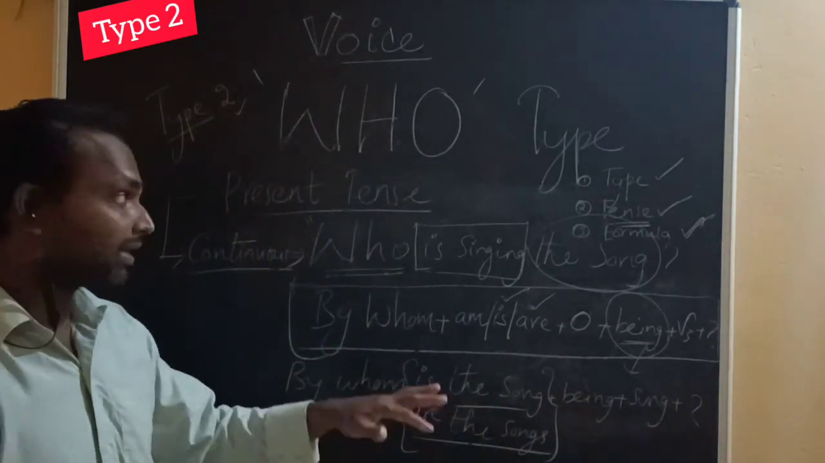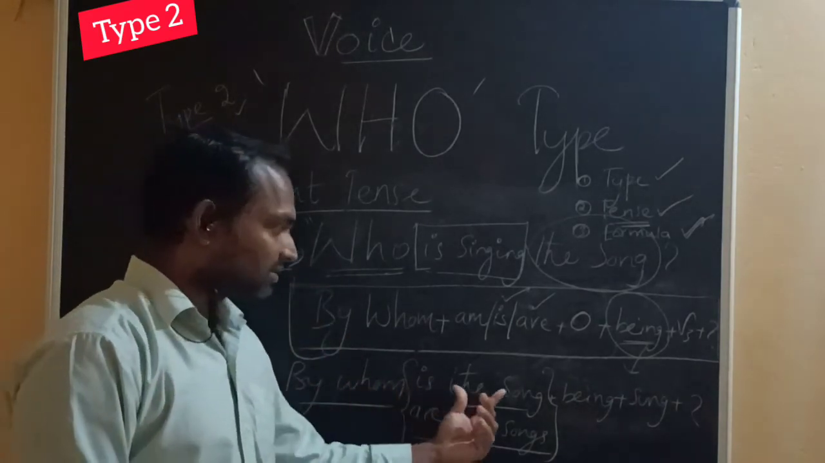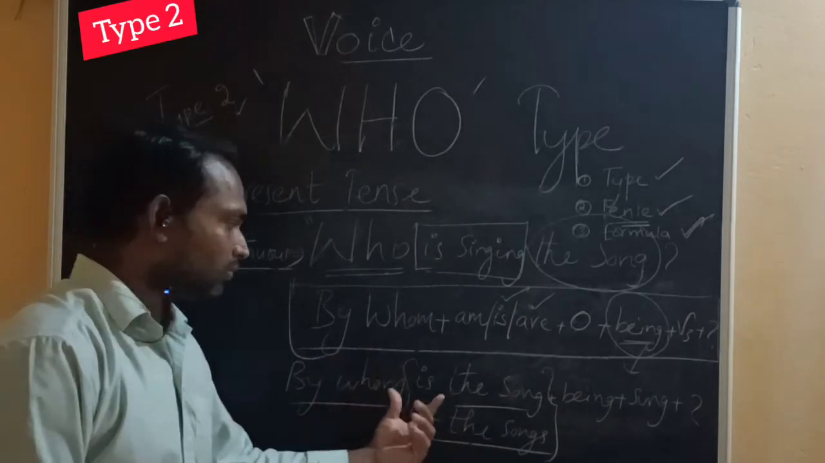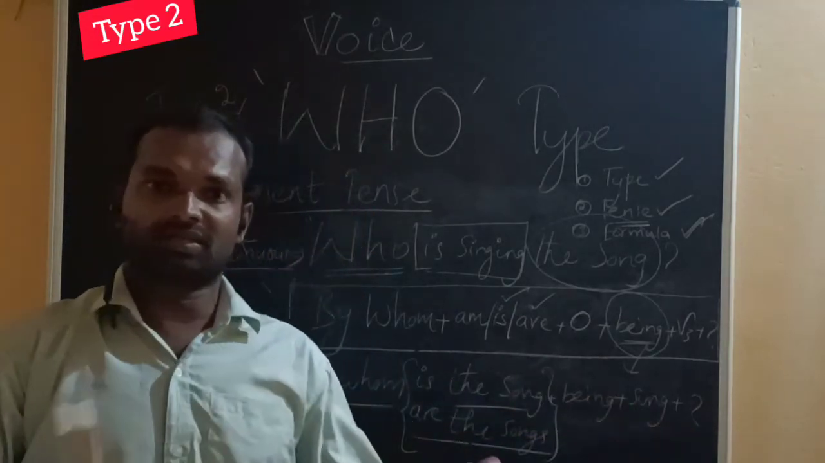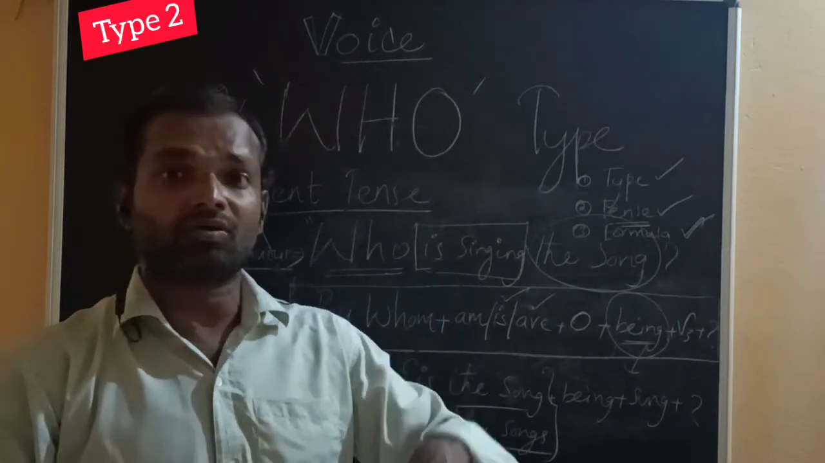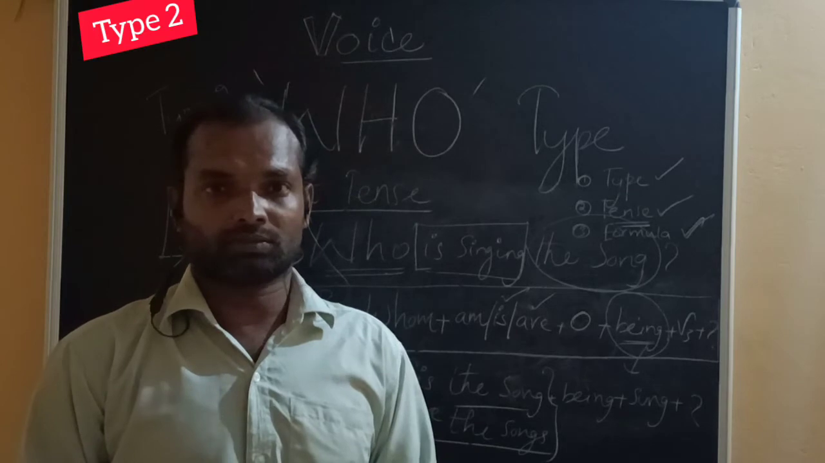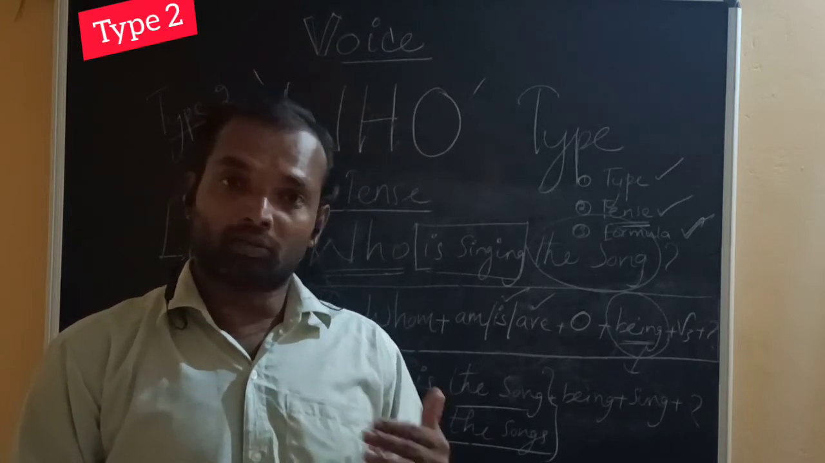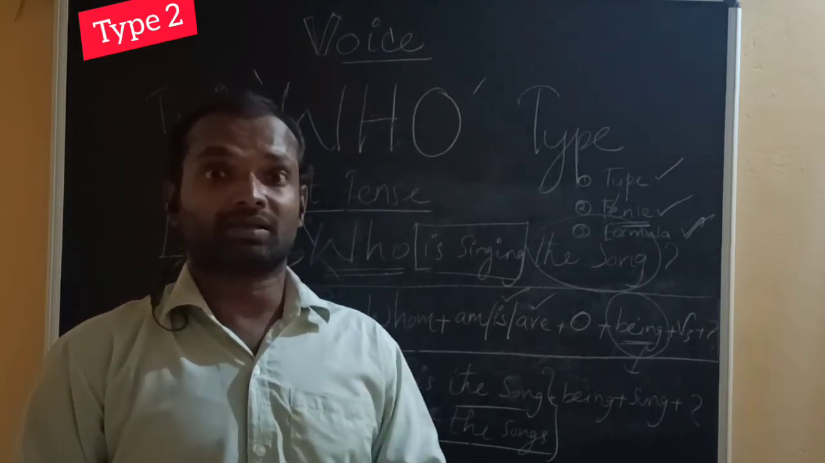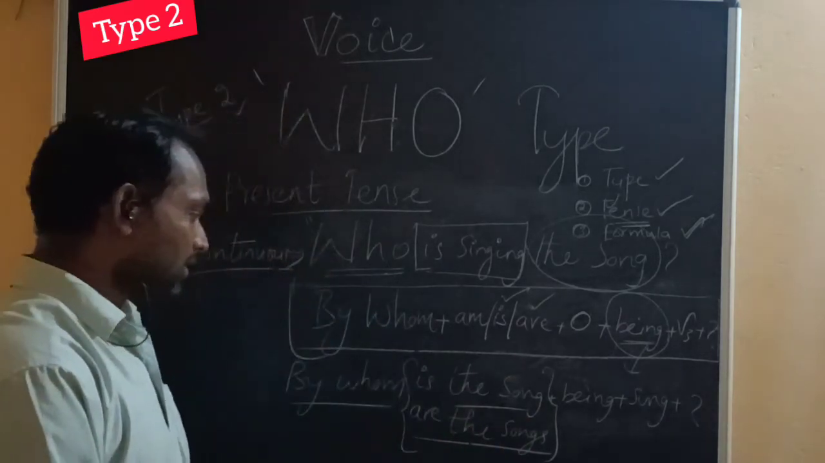What is the answer? The previous answer: by whom is the song sung, and now by whom is the song being sung. That's the difference. Being indicates that a particular action is going on now, at the time of talking. By whom is the song being sung? That means who is singing the song.